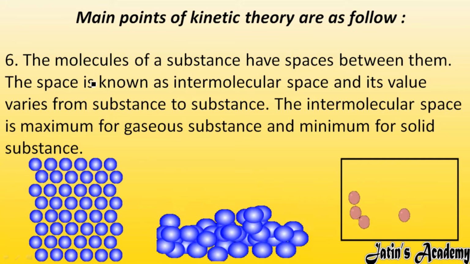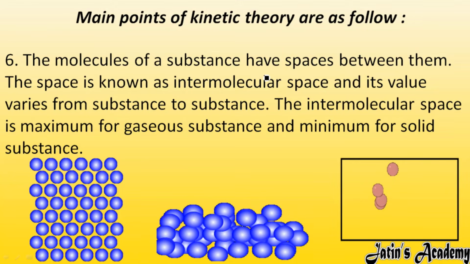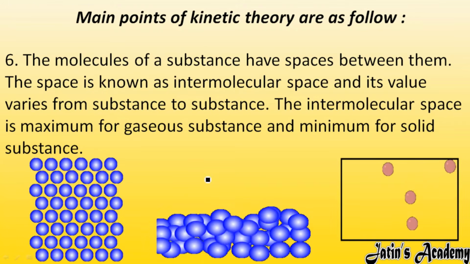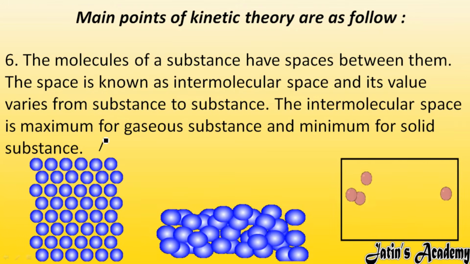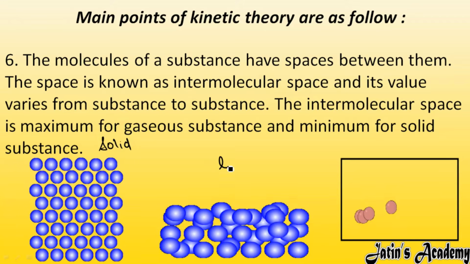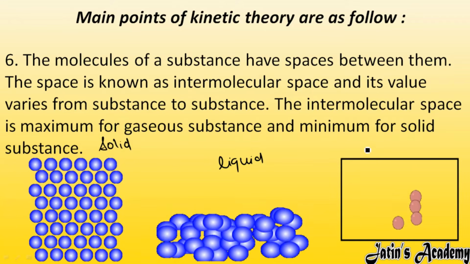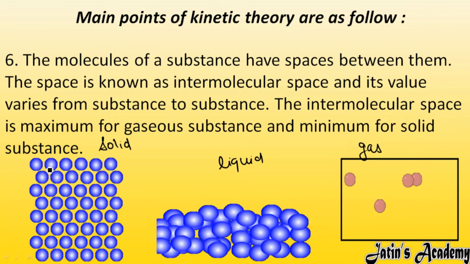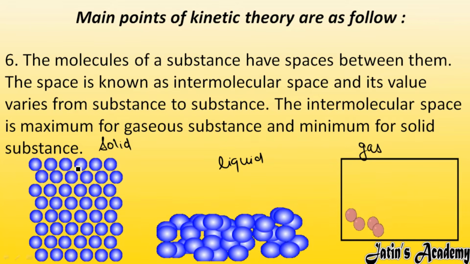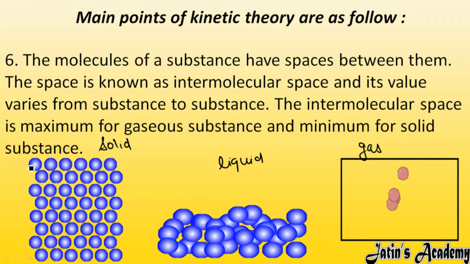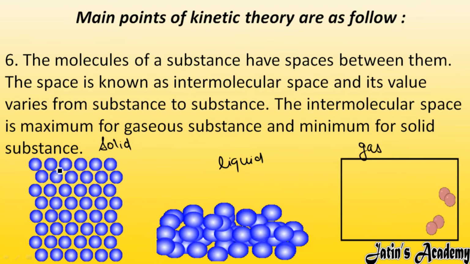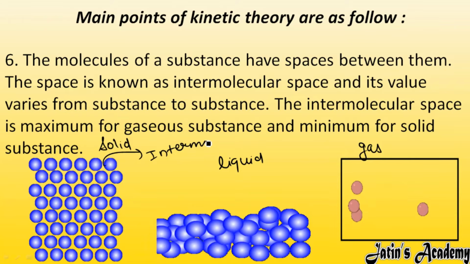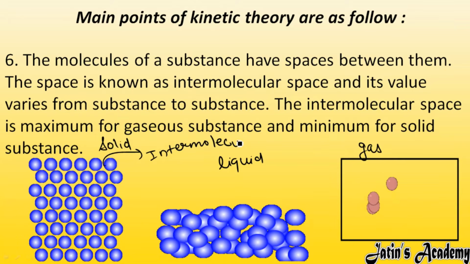Next, we are having sixth point. The molecules of a substance have space between them. Whatever state of matter we are watching, for example solid, liquid and gas, the molecules of a substance are having some space in between. And this space between the molecules of a substance is known as intermolecular space.